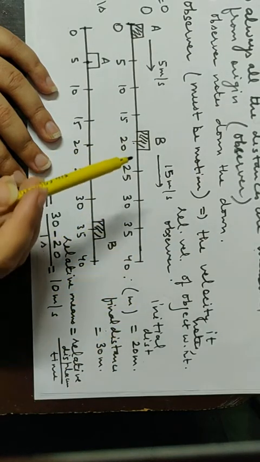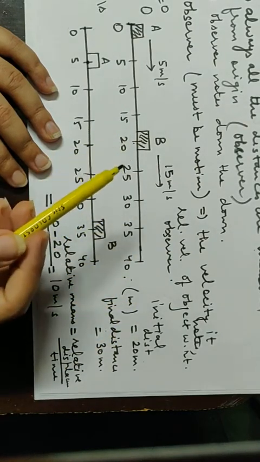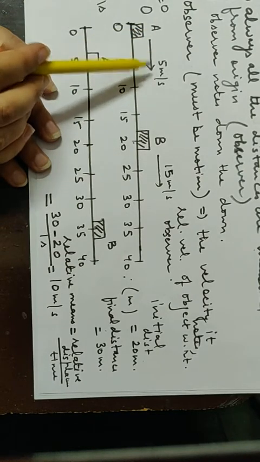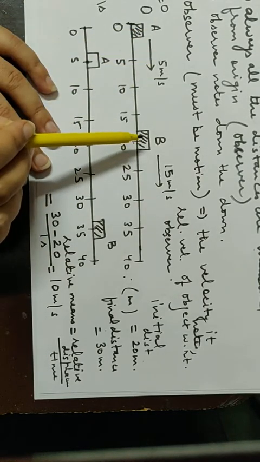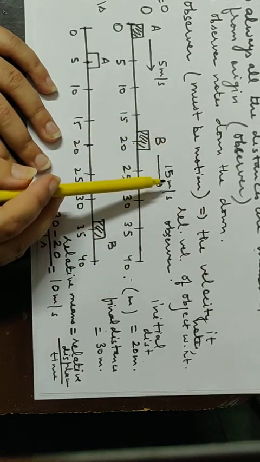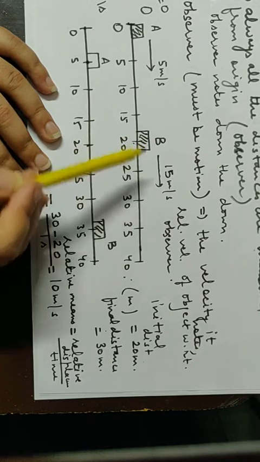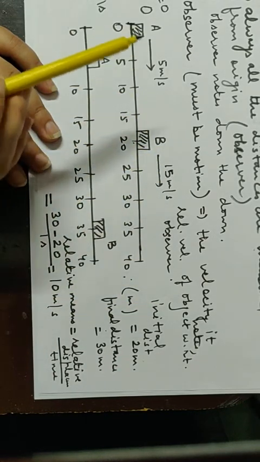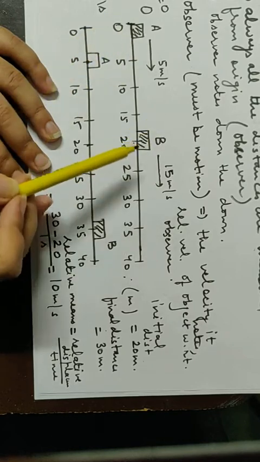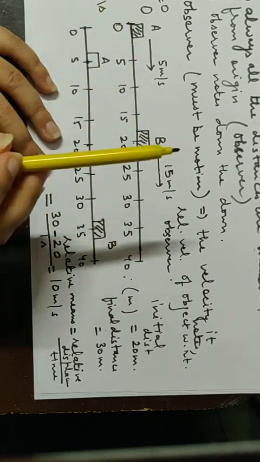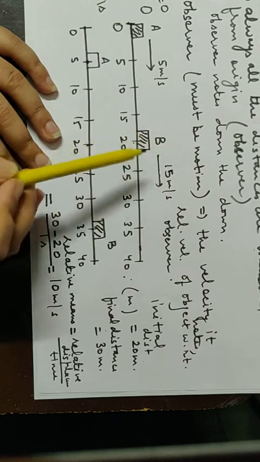We also can study this example practically. If you are in car A, you are moving with 5 meter per second. Second object is in car B, 15 meter per second. Your friend is in car B and he is moving with 15 meter per second. Now, what will you say? What is the velocity of B? You yourself are moving. So, you can say B is moving somewhat slower.